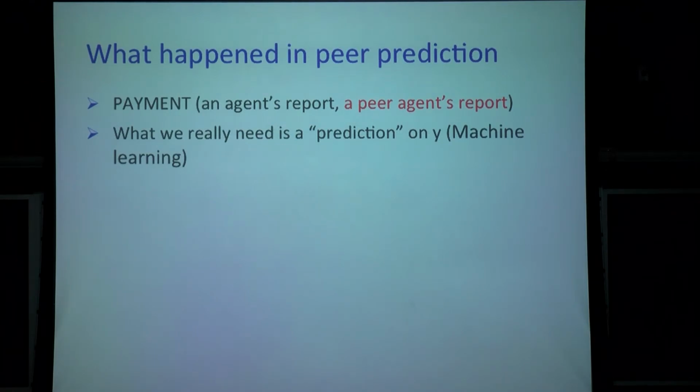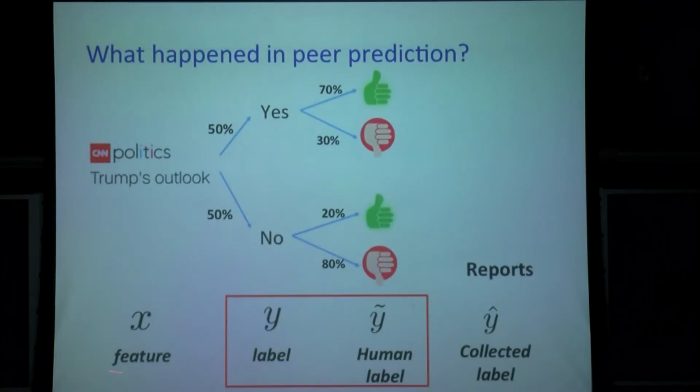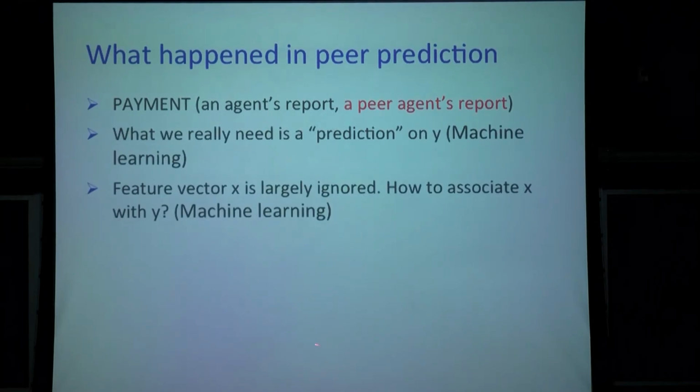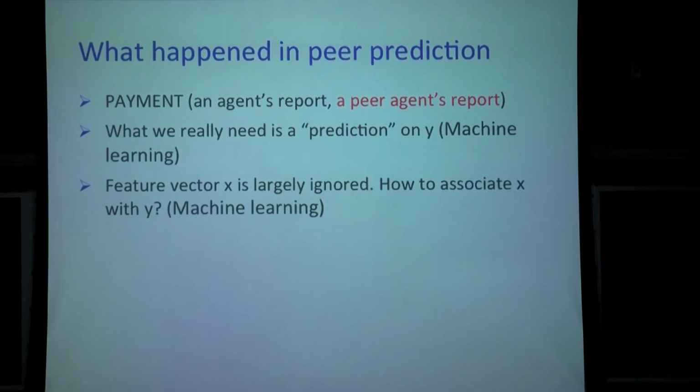A large part of machine learning is to predict. And secondly, if we go back to the figure, we see the first component is largely ignored. We haven't talked too much about the feature vector. Rather, we utilize the correlation on the signal space. So presumably, this feature vector correlates with ground truth Y. So how do we utilize this correlation?